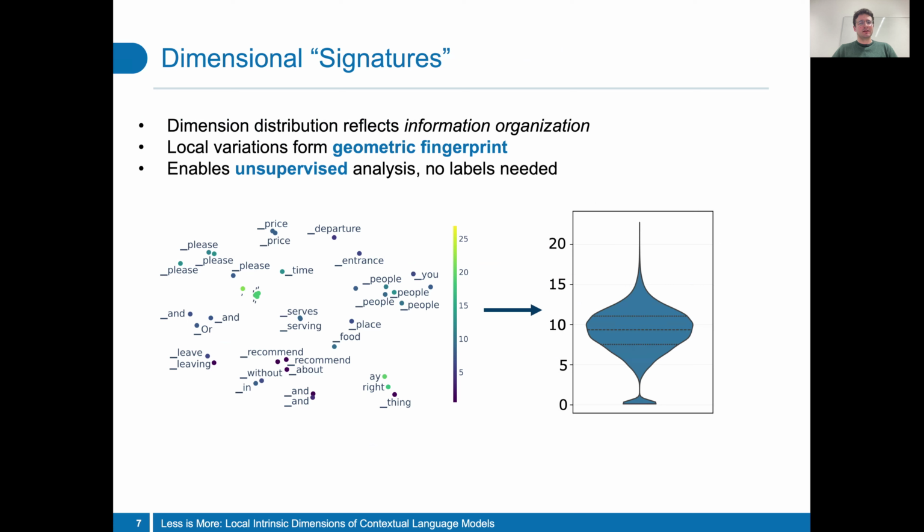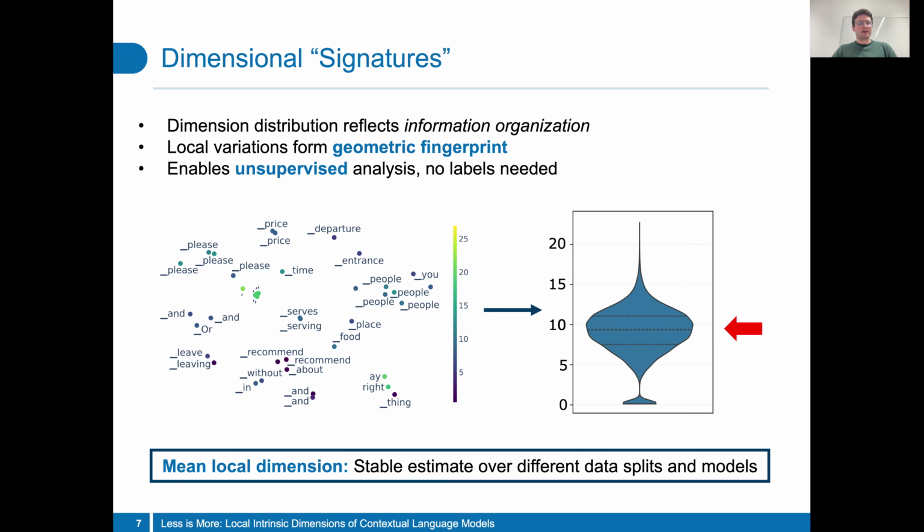This heterogeneity allows us to derive model and data-specific geometric signatures by looking at the dimension distribution. This is without relying on labeled validation data or task-specific supervision. We present a unified framework for analyzing LLM training dynamics through the mean local dimension. I will now go on to present our main findings in different model training settings.